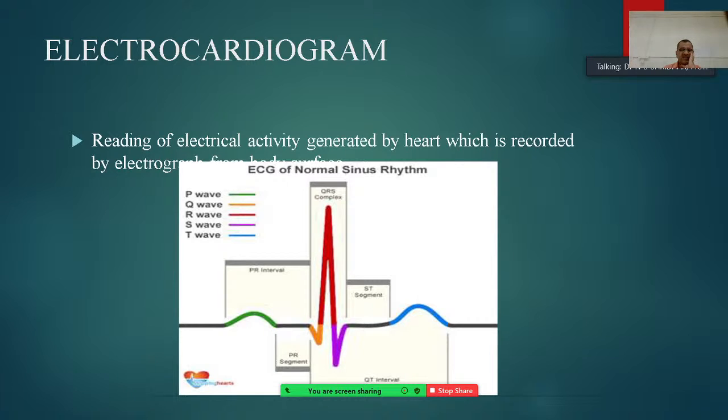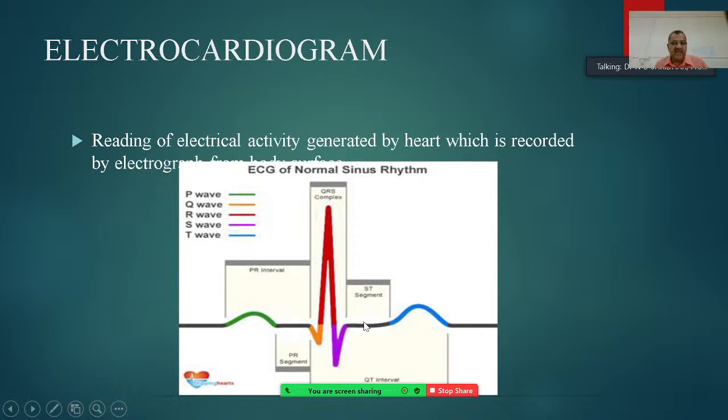Then this is the Q wave, the R wave is in dark red, and the S wave is in this color. Then this one is the T wave, QRST, and both of these are resting phases.